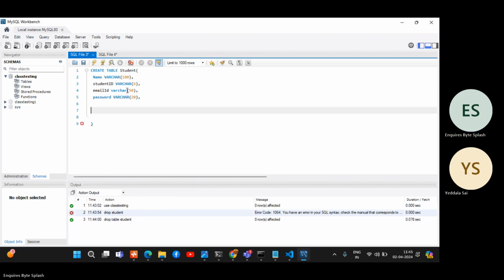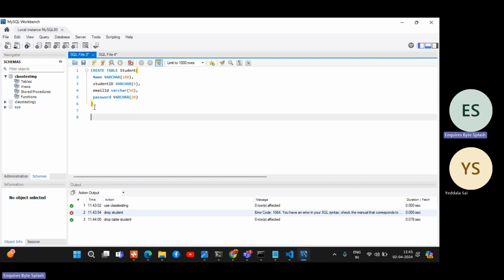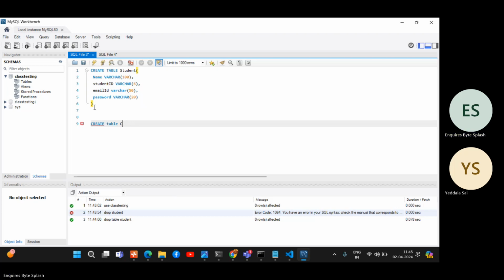Now it is fine. So now before that, I want to create a table, because if you are registering, it means a course will already be there, right? Create table course. We have ID varchar of 30 digits maximum.